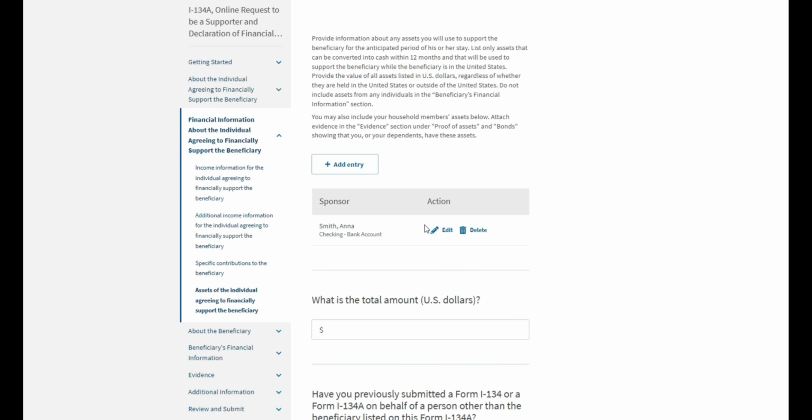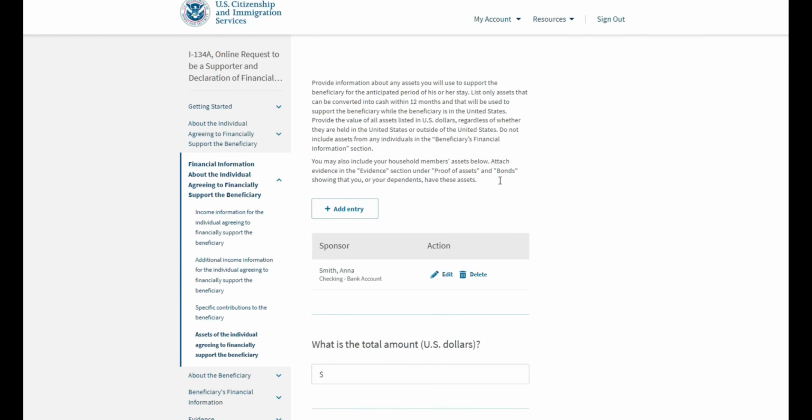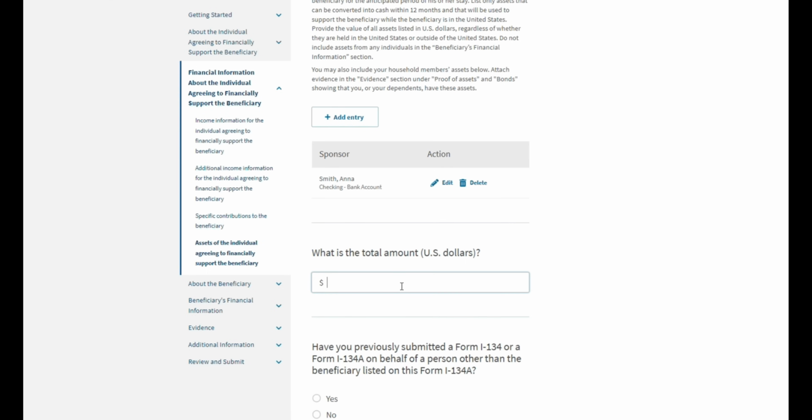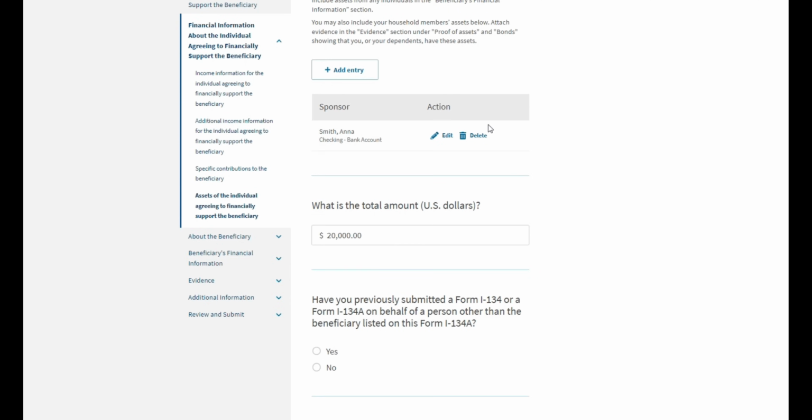If we want, we can also include Anna's husband, if he has any additional assets or savings. But in our case, we choose not to do that. So the total dollar amount, we can say $20,000. Again, these are just examples. You want to be as specific as possible and provide as exact an amount as possible.